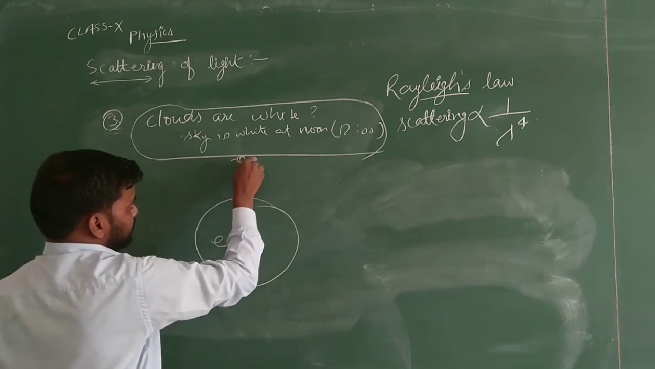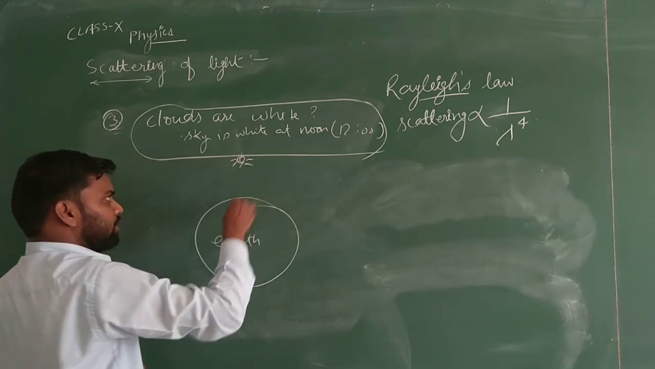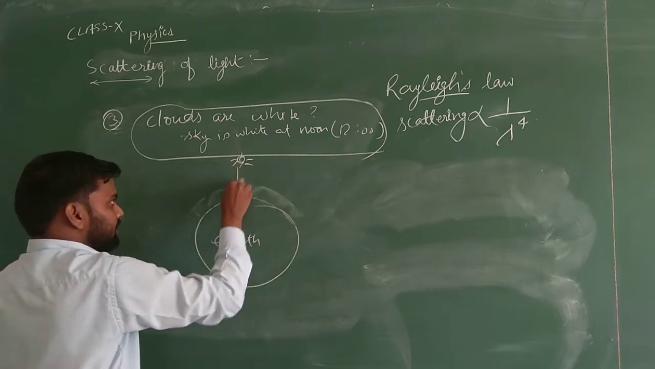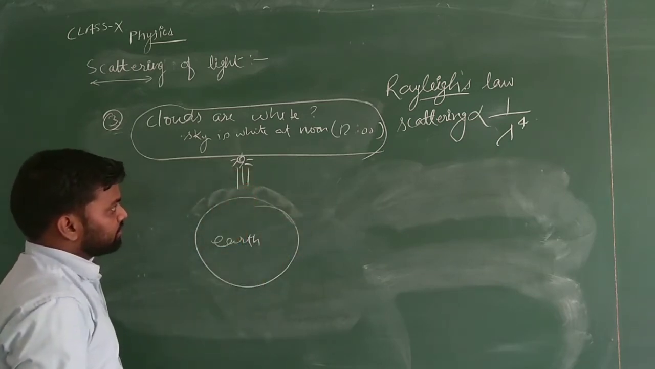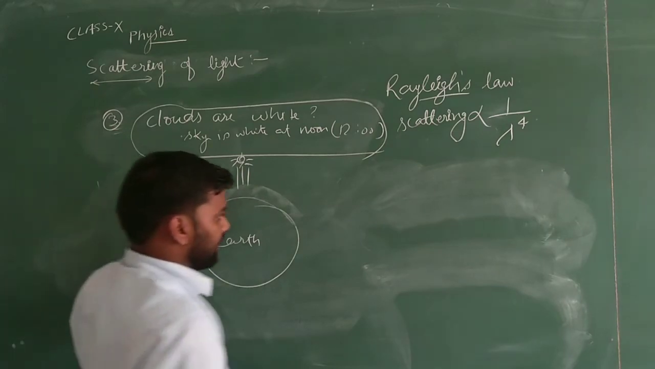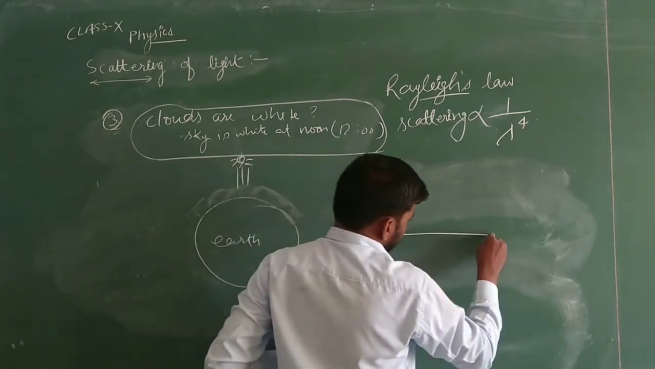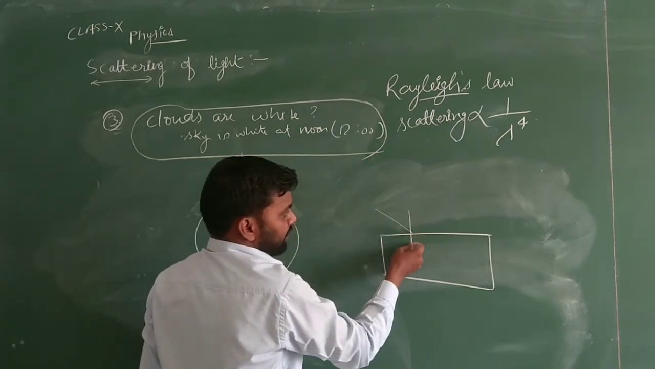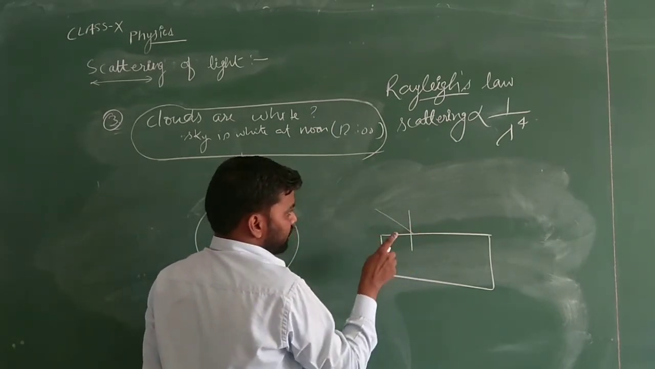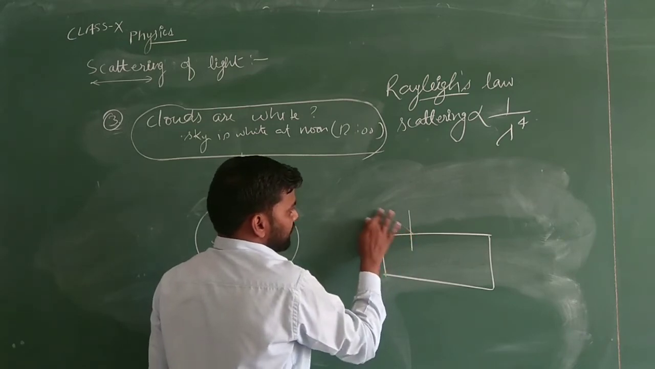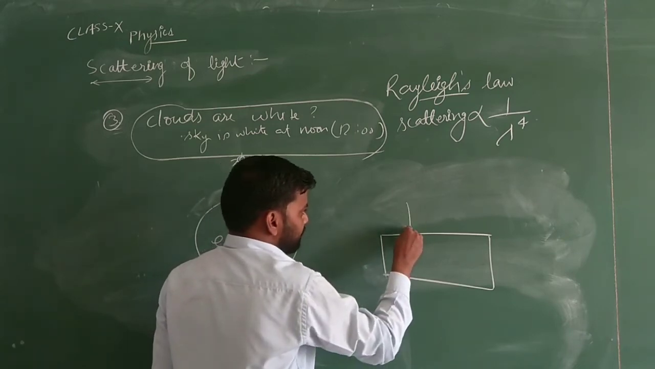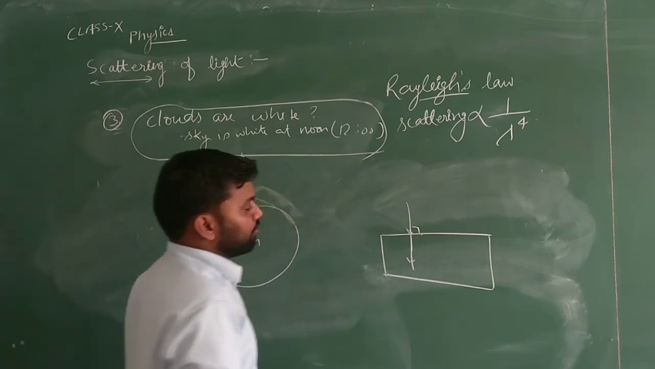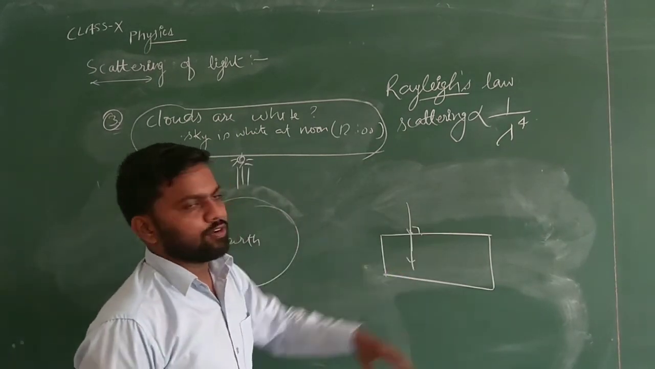It is emitting all the lights, all the colors of light, but in this case the light comes and strikes the atmosphere at 90 degrees. We know that if a light ray is coming at an angle then it will show refraction. But if the light ray is coming perpendicularly at 90 degrees, it will show no refraction, and it will go undeviated.